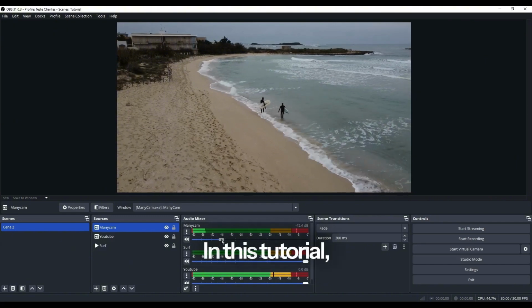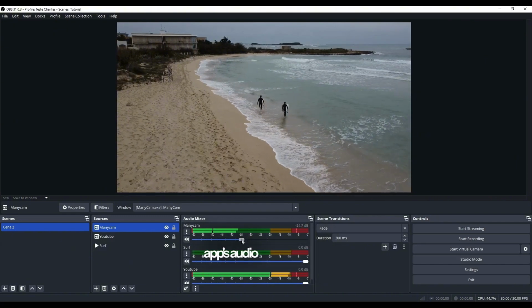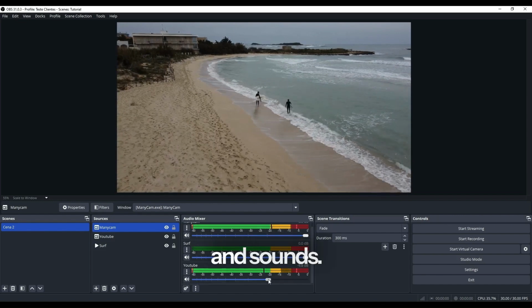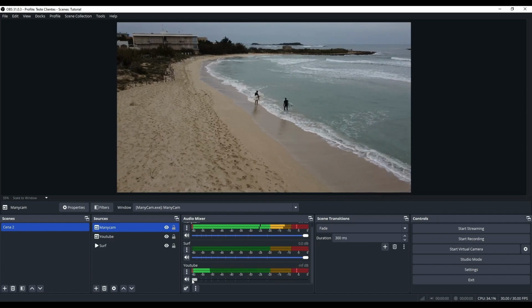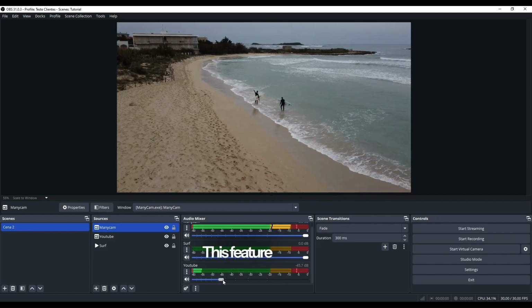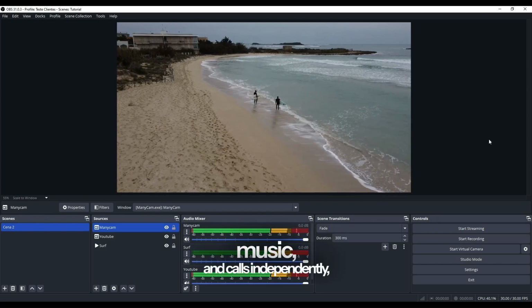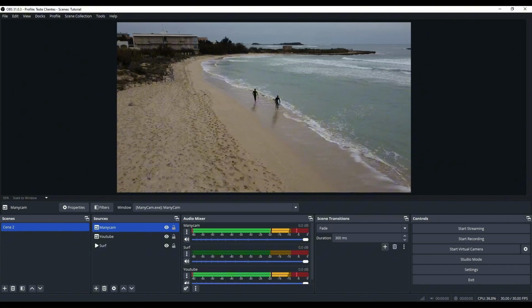In this tutorial, you'll learn to capture each app's audio in OBS Studio, excluding unwanted notifications and sounds. This feature is ideal for recording or streaming games, music, and calls independently with full audio control.